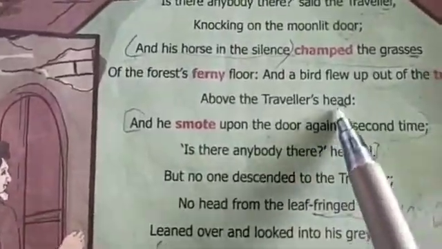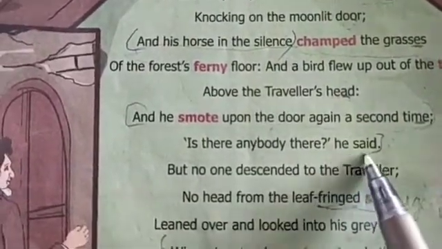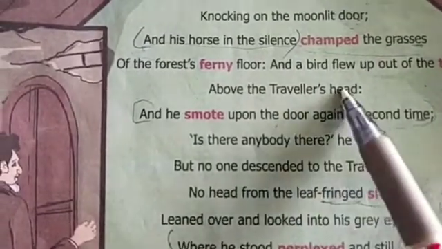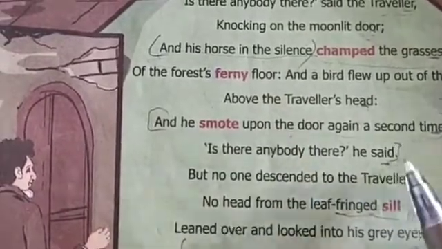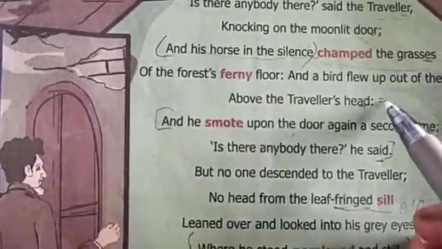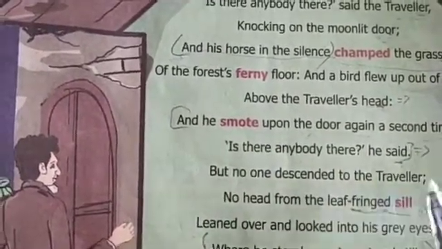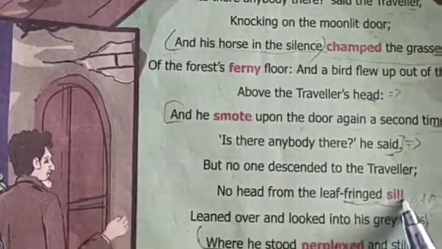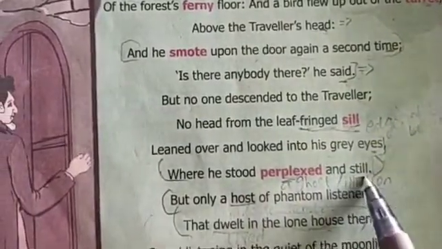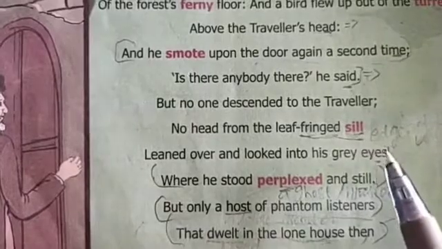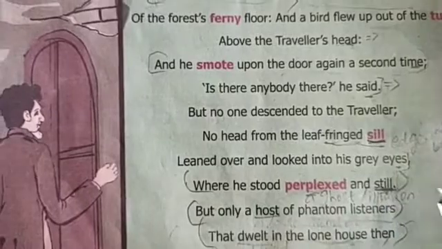Third line, okay. So here is head, and next line is time, and on the next line it is said. So head, said, ed. It creates the same sound. So these two are considered rhyming words, head and said. Next, traveler, time, no. Traveler, sill, no. Sill, ice, no. Sill, still. Yes, it gives the sound ill. Sill and still, so these are another rhyming pair.